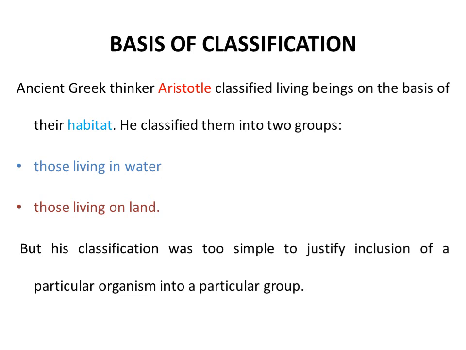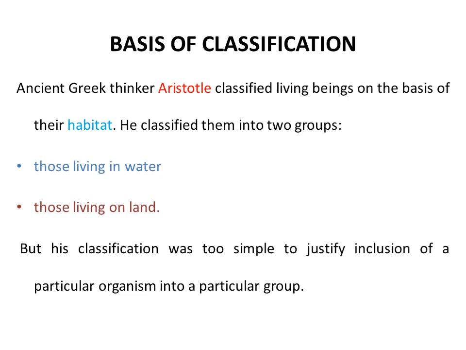So Aristotle first classified the living forms on the basis of their habitat, and he classified them into two simple groups: if the organism was living in water, or if the organism was living on land.